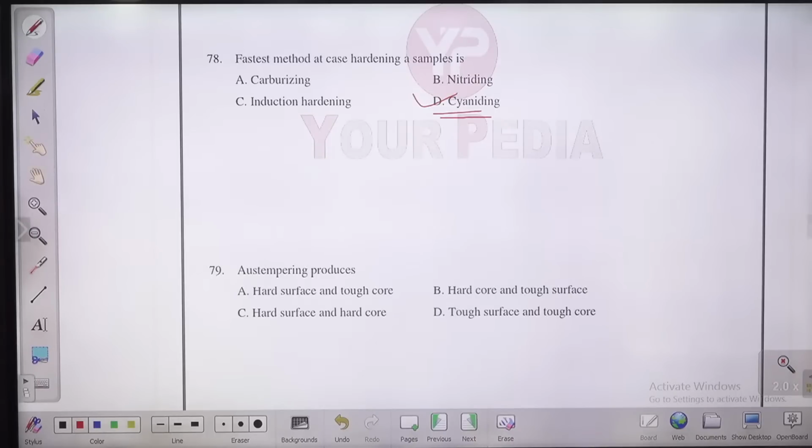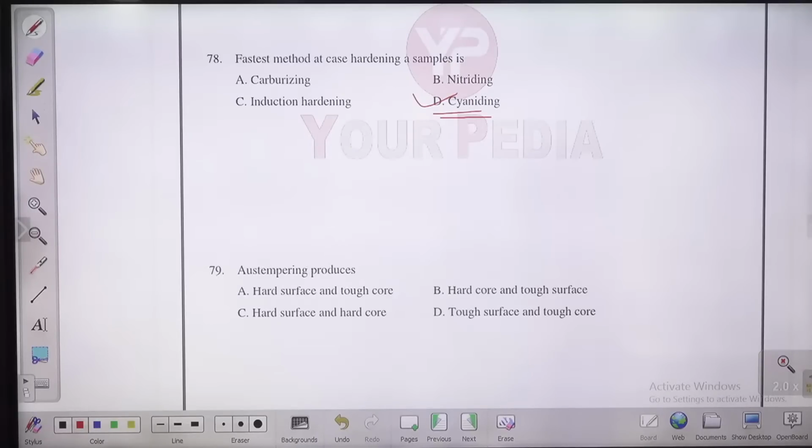Try to answer the next question also. Question number 79. Guys, actually cyaniding, because directly in a solution of sodium cyanide, you dip the material, and then you carry out the quenching in some kind of oil or water bath. So that's why cyaniding is much faster.